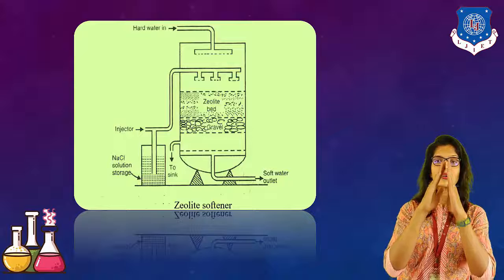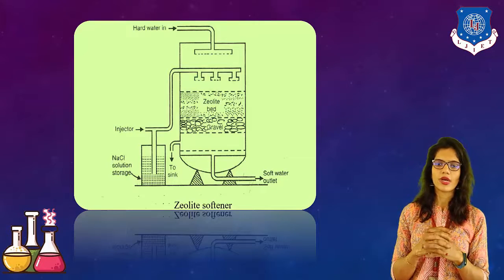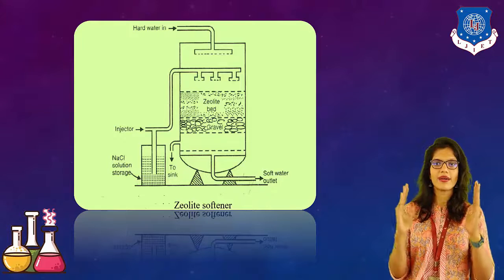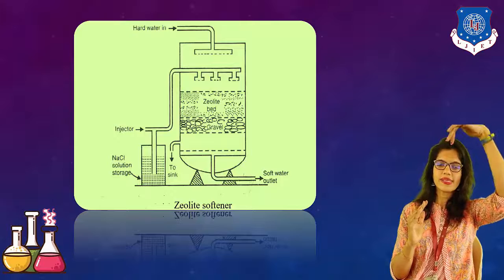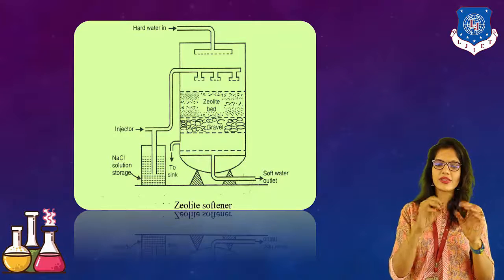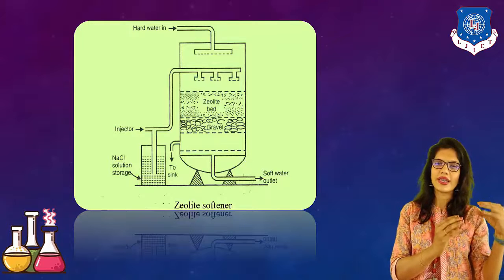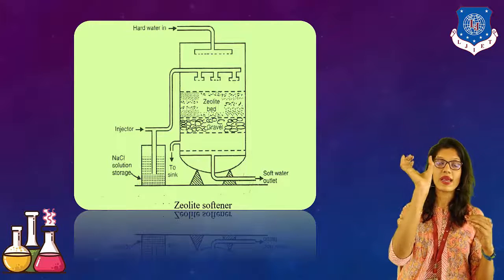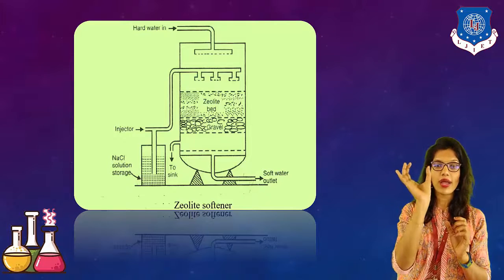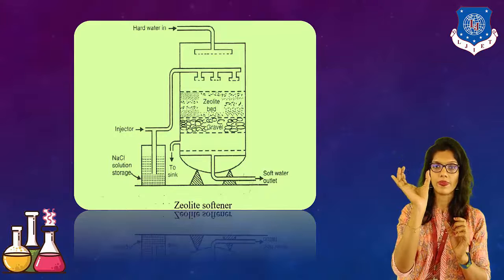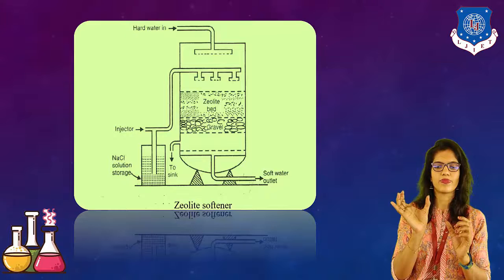Now, this is the structure of how the zeolite process is carried out. Observe it. We have one tank. In that tank, we have an inlet. From the upper side, we have an injector, as you can see on the left side, which is NaCl solution storage. Then in the same tank, as you can see in the image, we have the zeolite filter or zeolite bed. Under that zeolite bed we have a gravel filter.